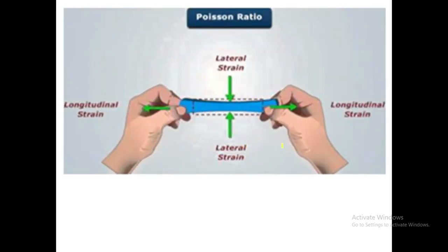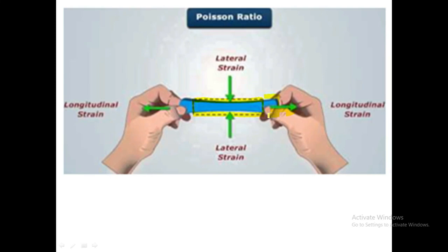This is an example of linear strain and lateral strain. This is the main body. On that main body, we apply some axial pull, and due to this axial pull, the body is elongated and changes its length, and it is called strain.